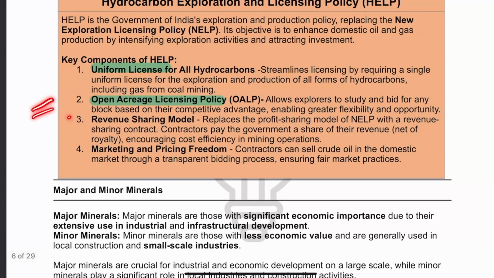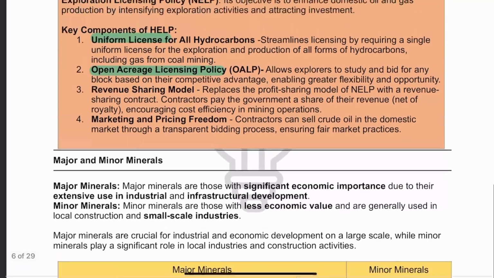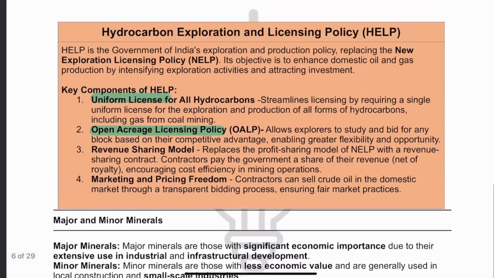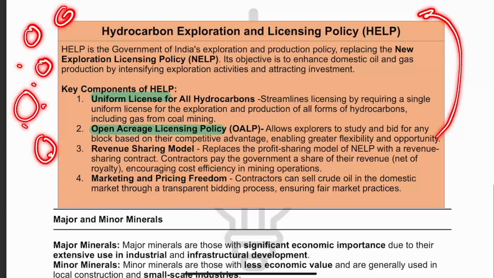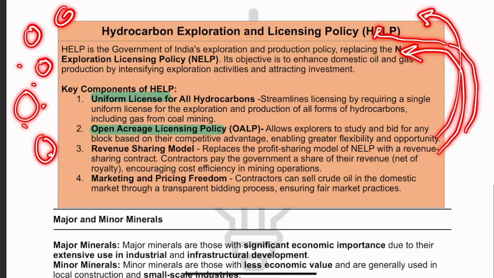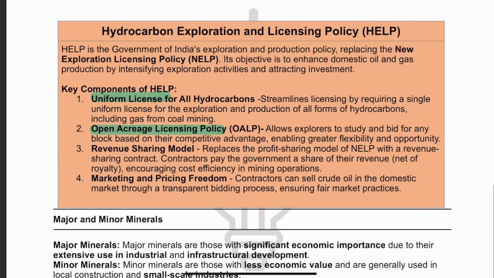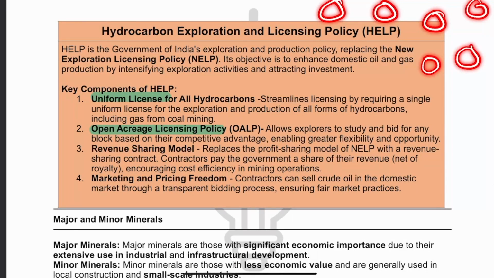Then there is the open acreage licensing policy. Understand this: up till now, the government would offer certain blocks for auction. But now, rather than the government giving you certain specific blocks, you can approach the government and ask for the block that you want. So explorers can themselves identify potential sites where there are mineral or gas reserves, go to the government and ask for its auction.